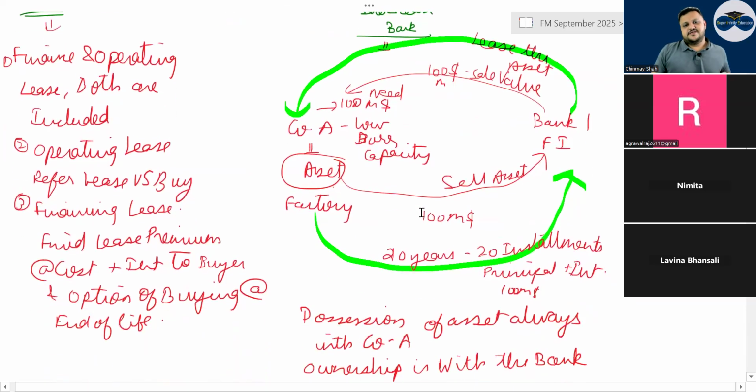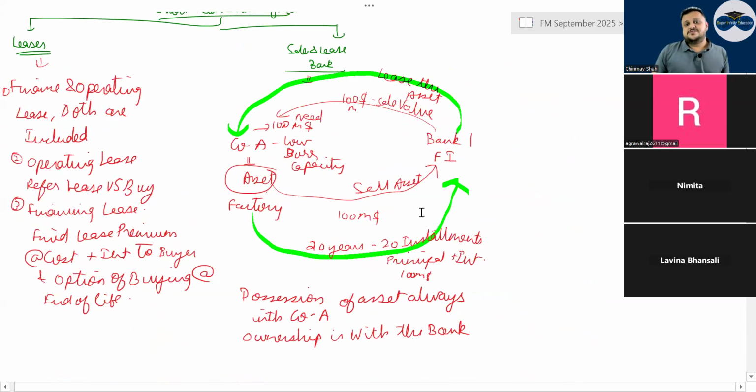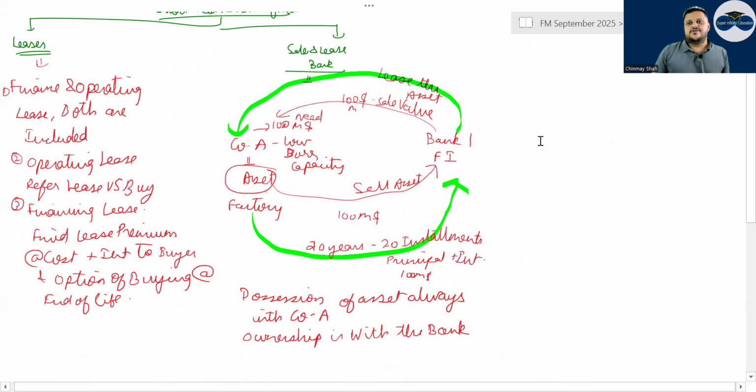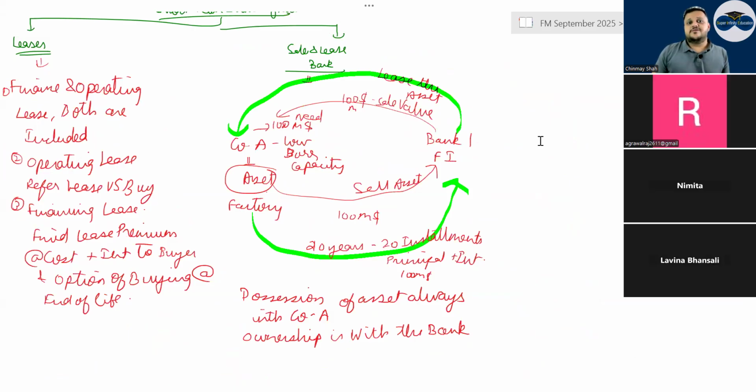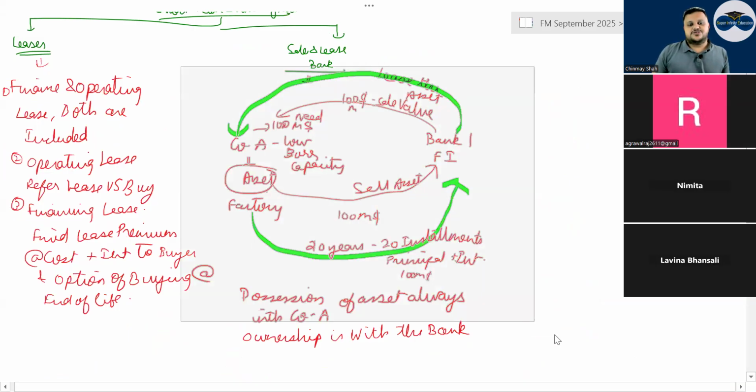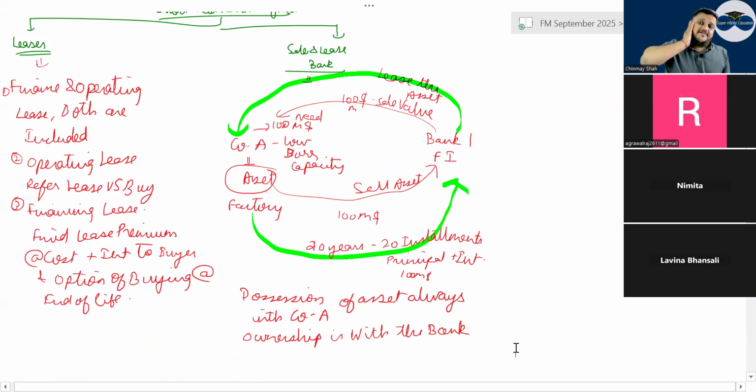Then going ahead, you have sale and leaseback. What is sale and leaseback? I don't know why, but this time around, if they have to ask a 2 or 3 marker question, sale and leaseback as a short-term source of capital may come as an applicative theory, where the company says: I have an asset, a factory. There is a bit of loan available on that factory, and we have very little borrowing power. What would you recommend?